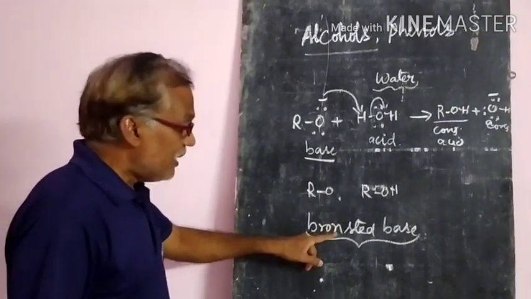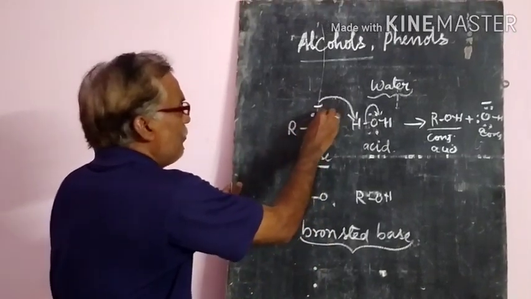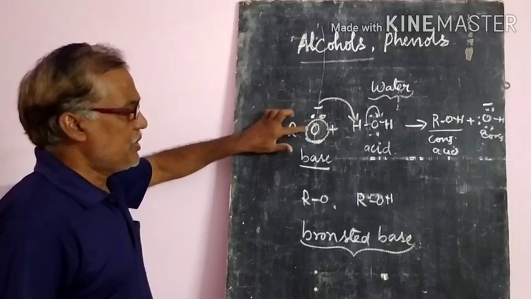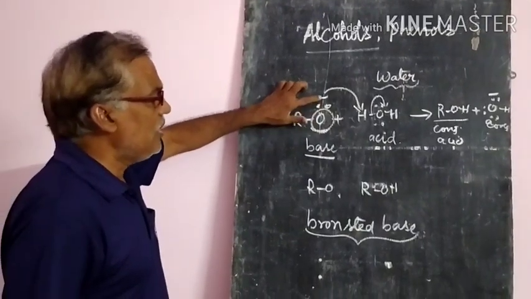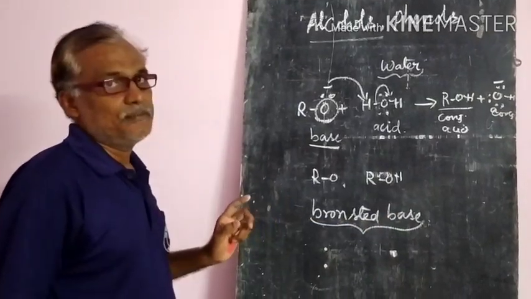Why are they acting like this? Since they have the unshared pair of electrons on the oxygen. That is the more important point. Unshared pairs of electrons on the oxygen. So they are acting like Bronsted bases.